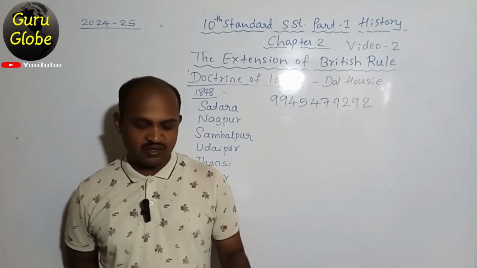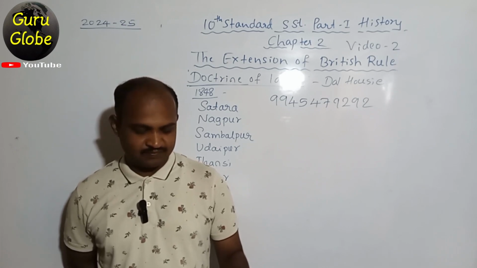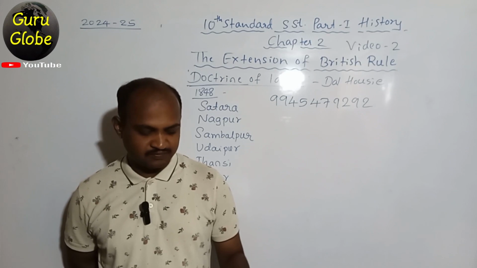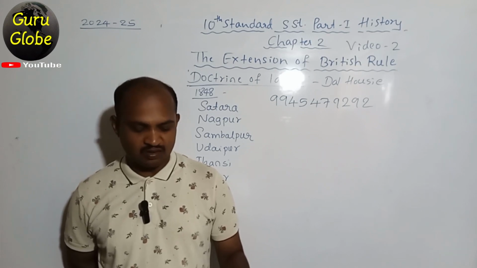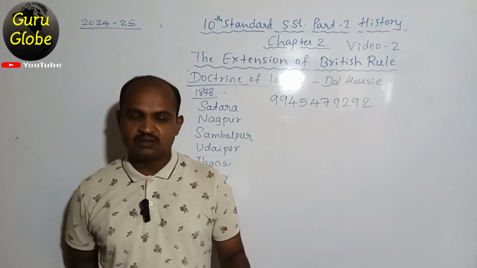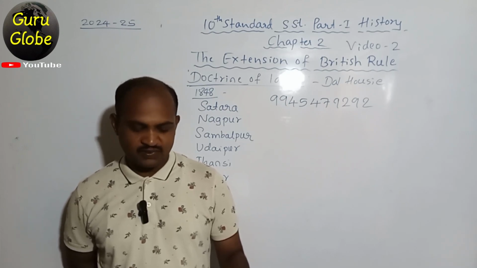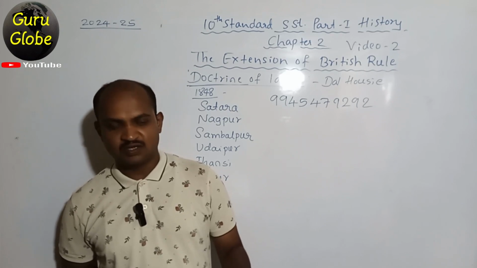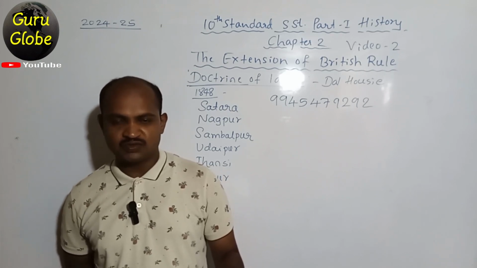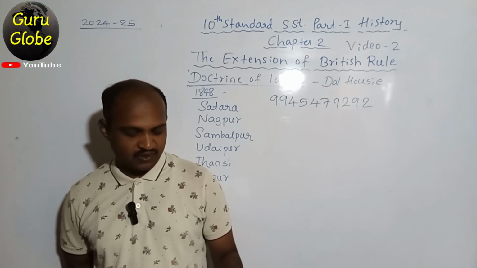And another question. The Governor General who introduced the doctrine of lapse is: option A, Wellesley; option B, Lord Cornwallis; option C, Lord Dalhousie; option D, Lord William Bentinck. The right answer is Lord Dalhousie. See, it was asked in the June 2019 exam.